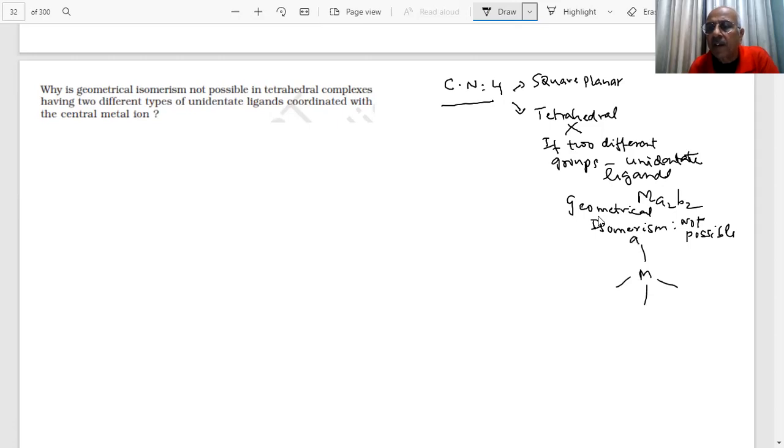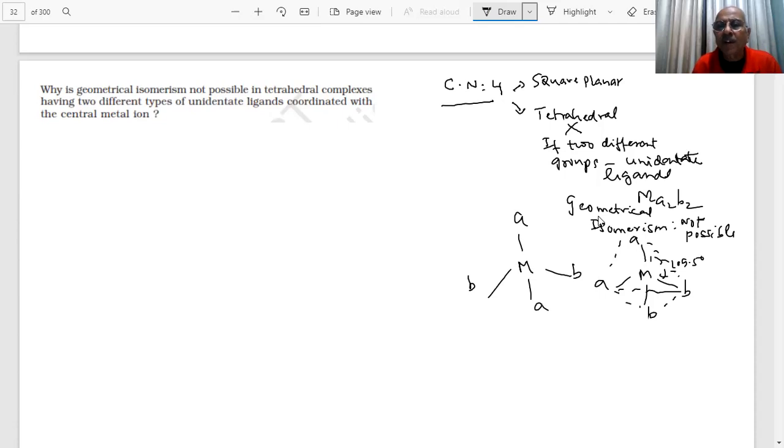In tetrahedral, what happens? If I write A here, B here, student, the bond angle is 109.5 degrees. The tetrahedral looks like this, 3-dimensional, students. The relative position will remain the same. You can put A or B anywhere, it makes no difference, because it's a 3-dimensional picture. The relative position remains the same. A, B relative positions are not changing, so no geometrical isomers in this. Clear? No geometrical isomers in tetrahedral complexes. All right.